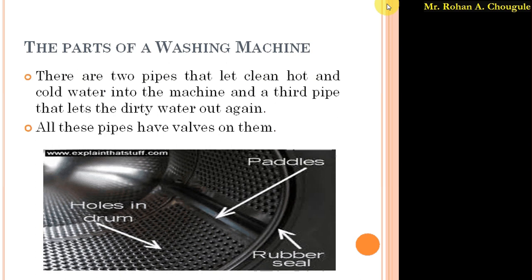Here I have shown one picture, which I got from explainthestuff.com. This is a picture of a front loaded washing machine.